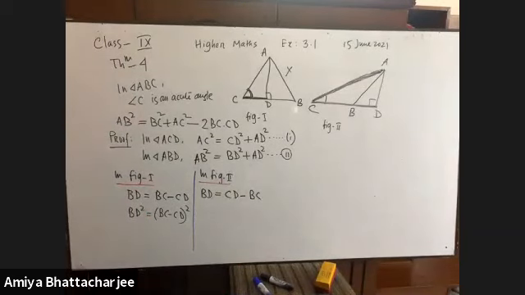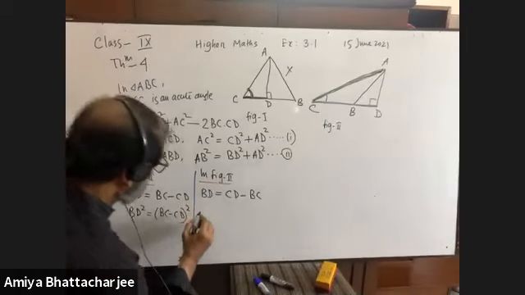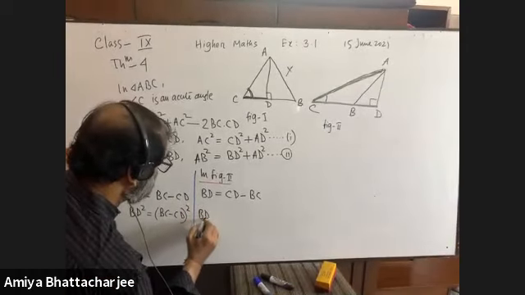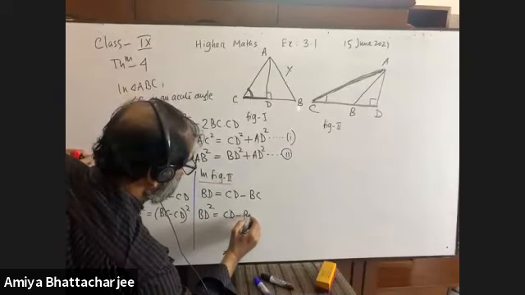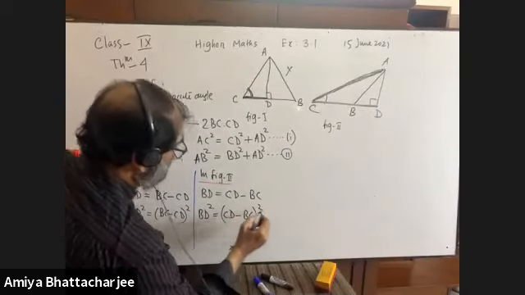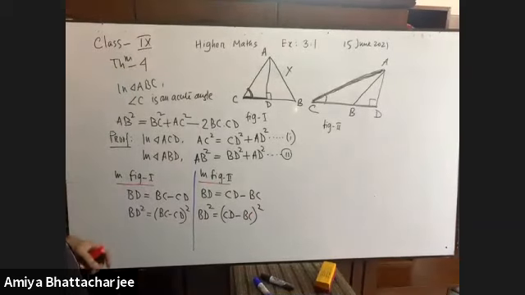You see the figure 2. BD is equal to CD minus BC. Now BD square equals to what? CD minus BC whole square. Is it or not? Very good.